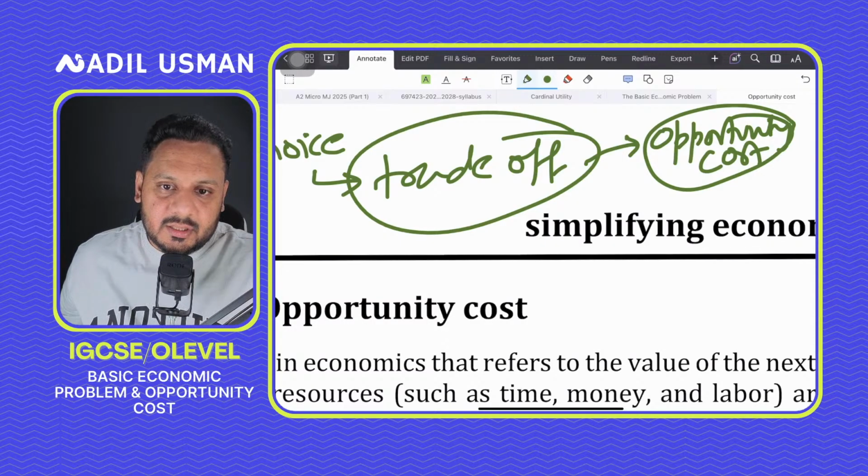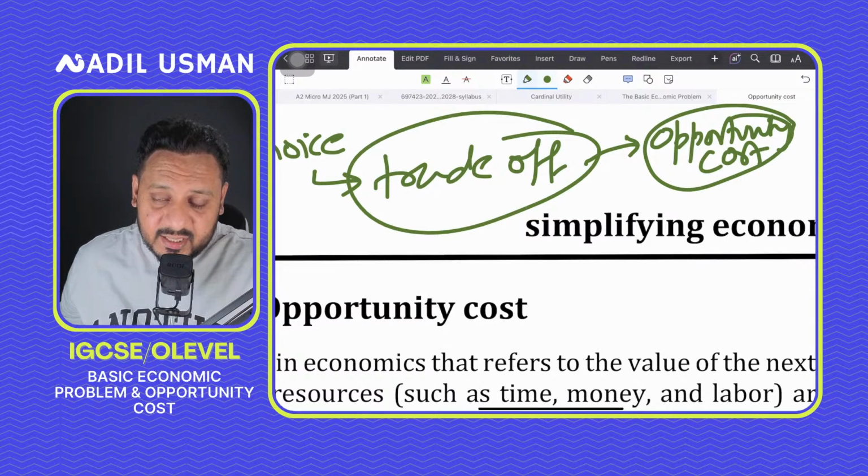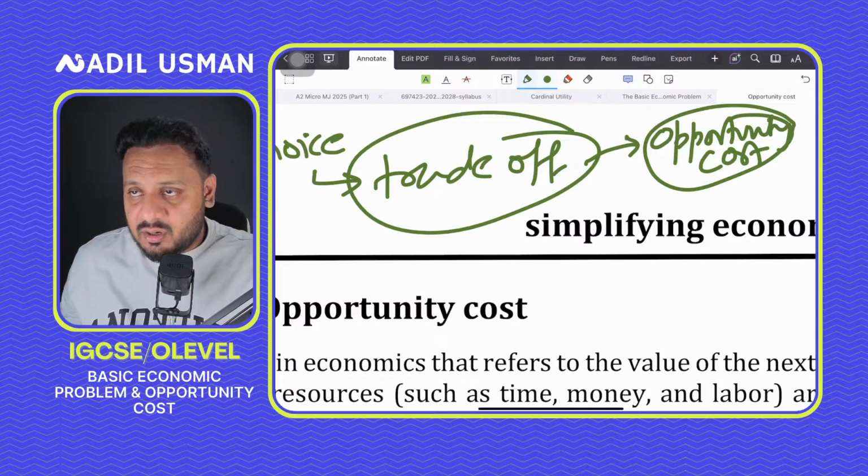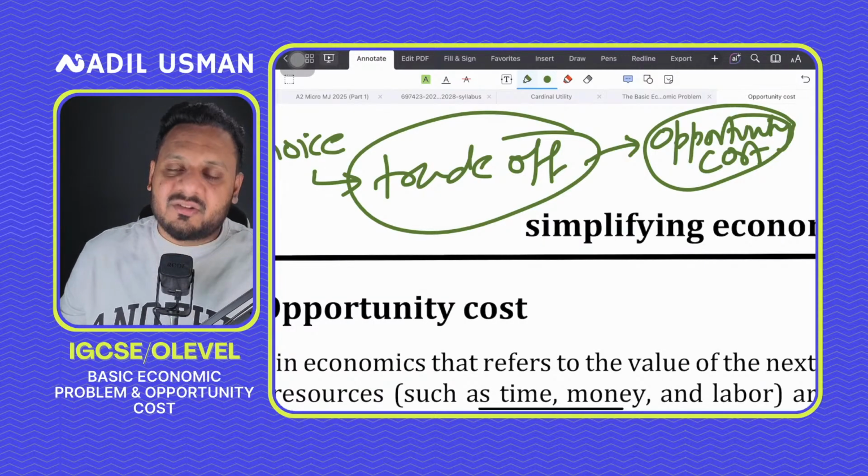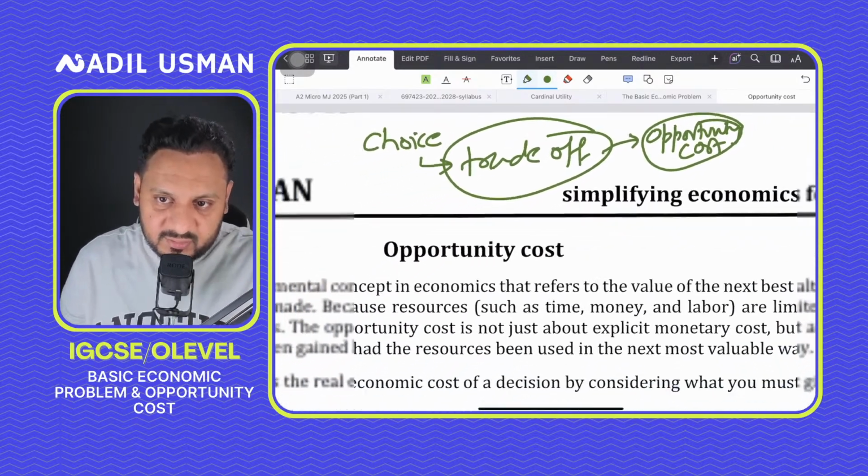The word itself, opportunity cost, the cost of missing out, is basically the cost of missing out on the next best opportunity. Simple terms, right?